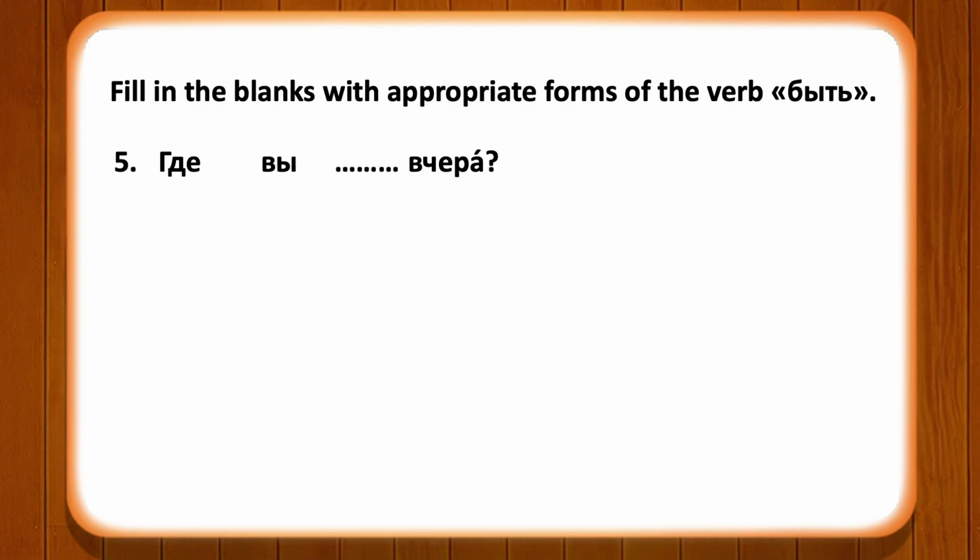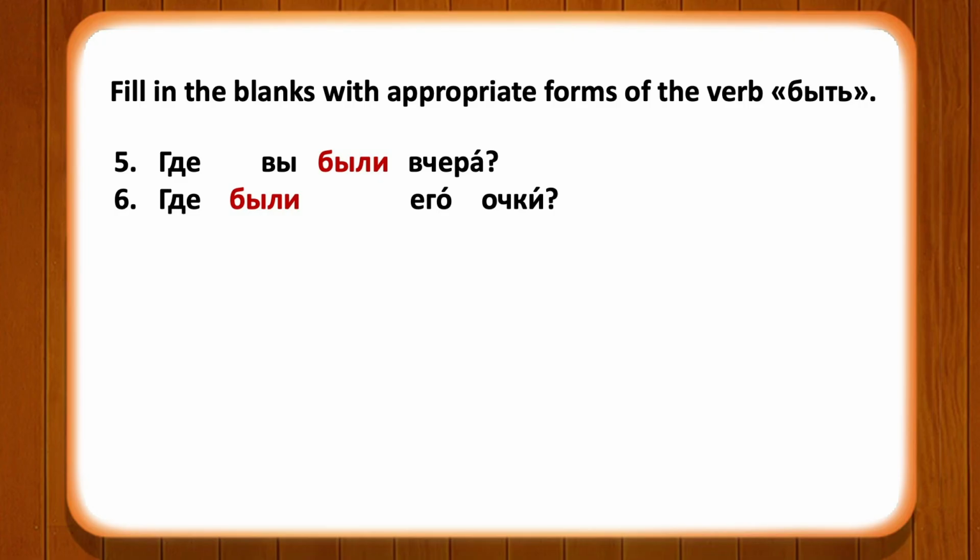The next sentence, you will use the form of the verb быть according to the subject or the pronoun вы. Где вы были вчера? Где вы были вчера? In the next sentence, again you will be using the plural form of the verb быть. Где были его очки? Очки means spectacles.